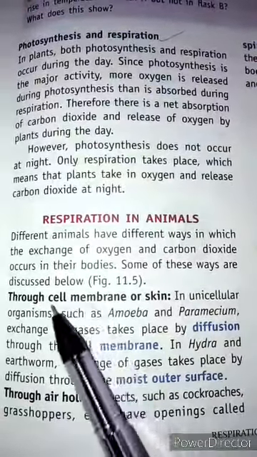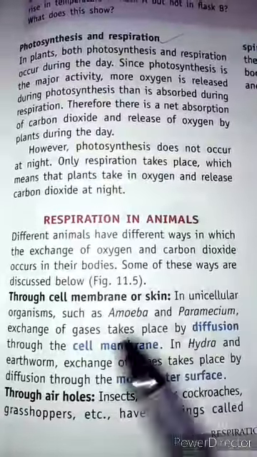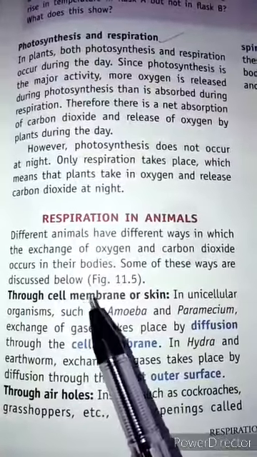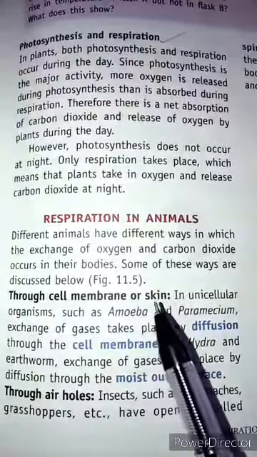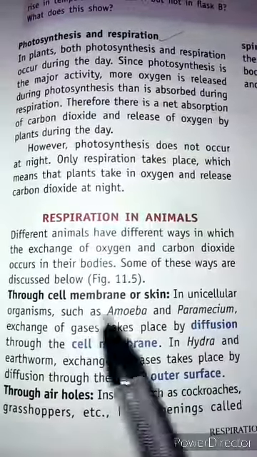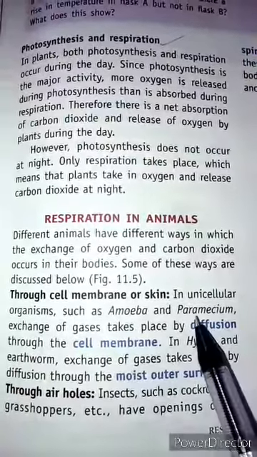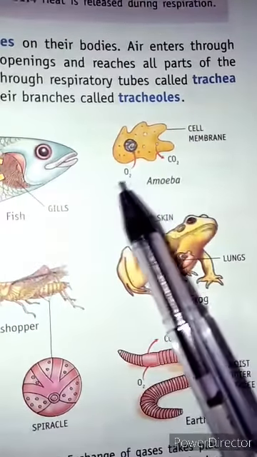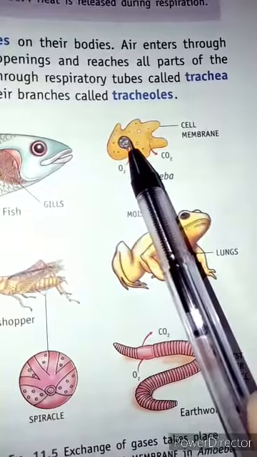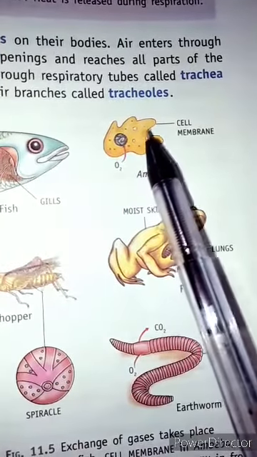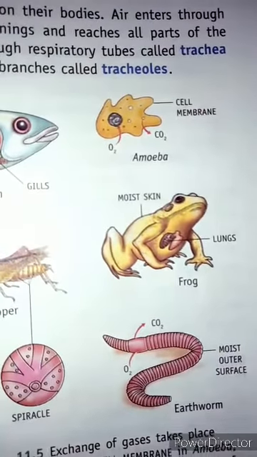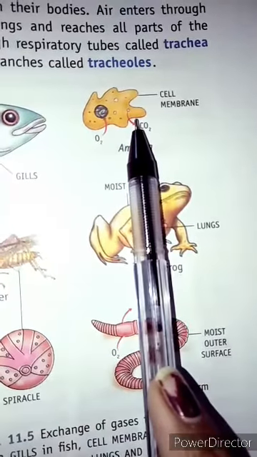So if we talk about respiration through the cell membrane or skin, what are the different animals that respire through the cell membrane, that means the outer layer, or from the skin? Like a unicellular organism such as amoeba and paramecium. Here this is amoeba. So how does it respire? This is its cell membrane. Oxygen goes in, and from the smaller vacuoles it is taken out. So basically diffusion of the gases occurs here.